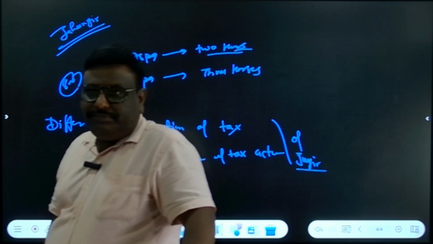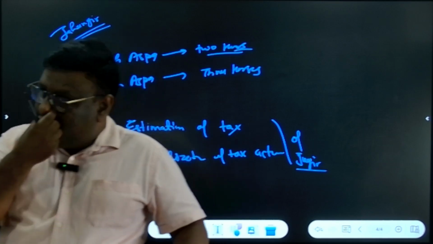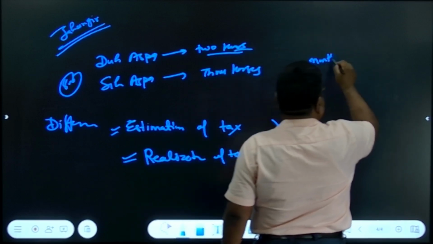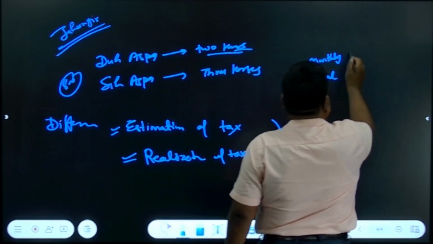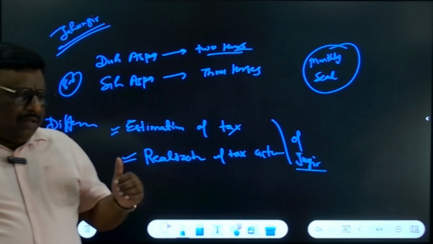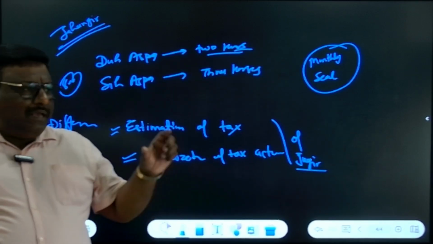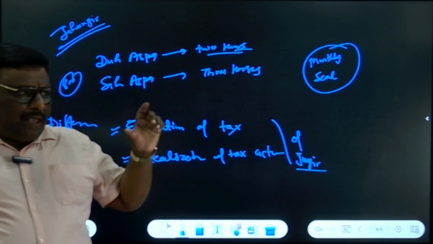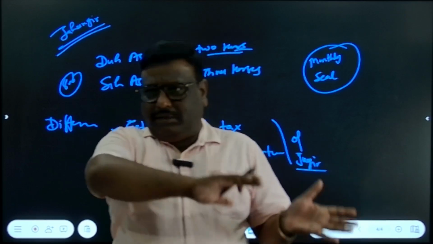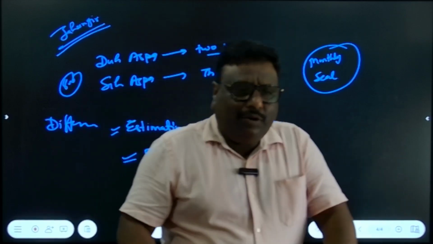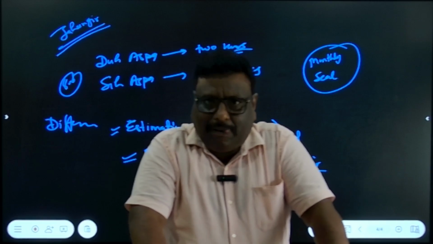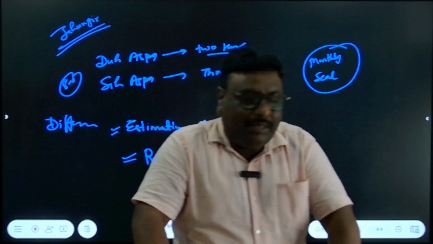Jahangir understood these things, Shahjahan understood these things, and he started the monthly scale. Monthly scale means on a monthly basis, after 3 months or 6 months, he gave some money, and at the end of the financial year, each thing would be adjusted.